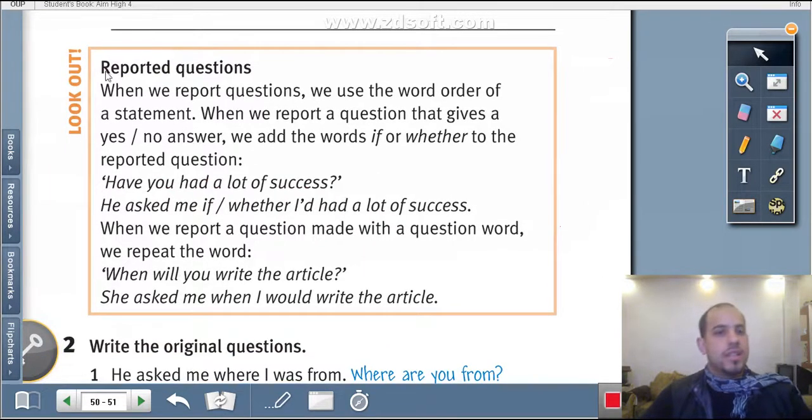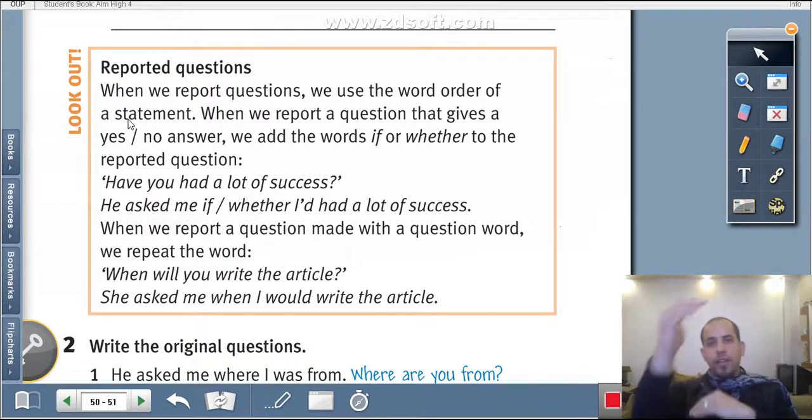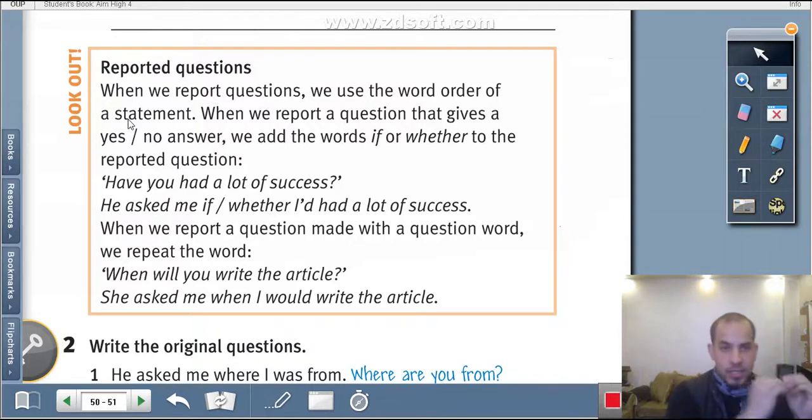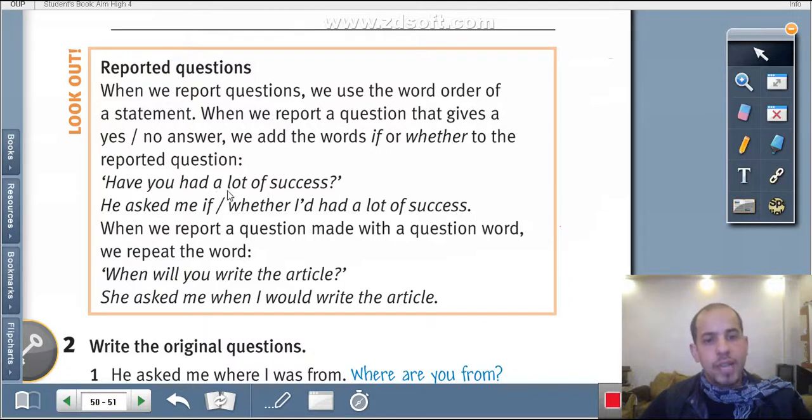Reporting questions. And here we have the same rule, okay? When we report questions, we use the word order of a statement. So we reform the question as a statement, okay? And when we report a question that gives a yes or no answer, we use if. Look here, we use if or whether. For example, have you had a lot of success? He asked me. We start with if or whether.